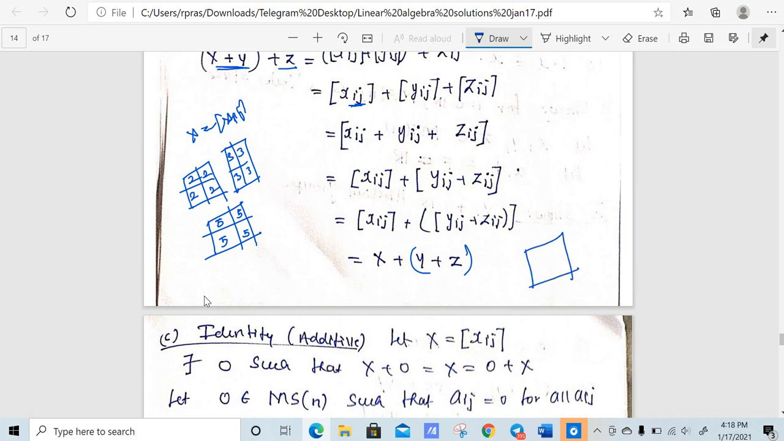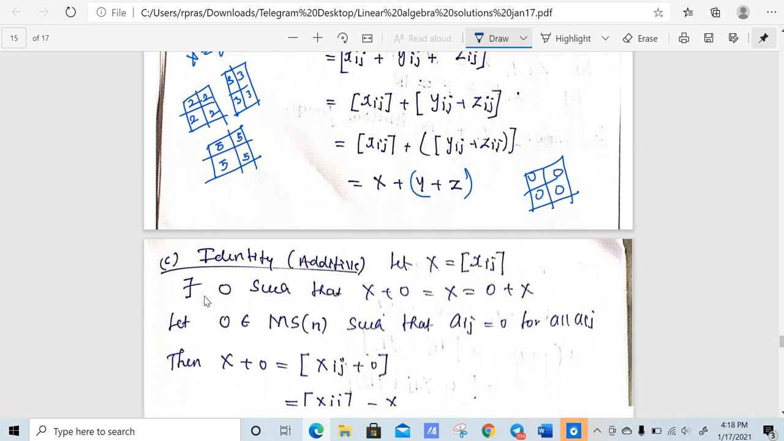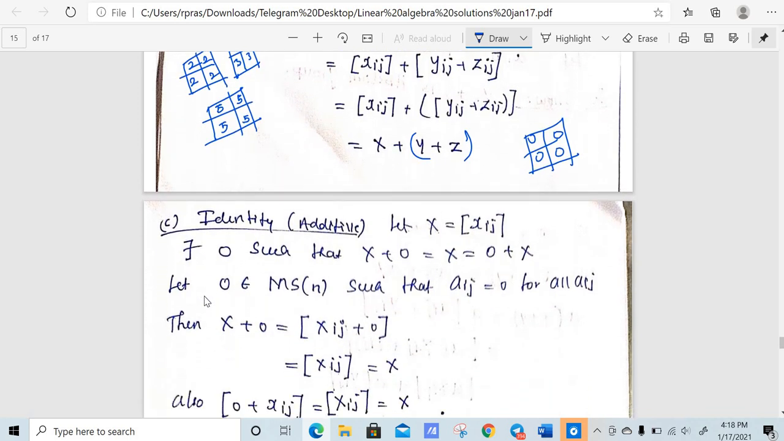The zero square matrix, the zero magic square, is our additive identity for this vector space, right? That is, there exists a zero magic square such that x plus 0 is equal to 0 plus x, which is equal to x, right?